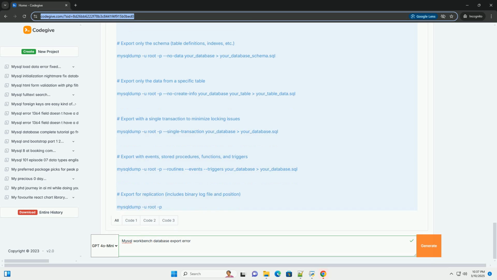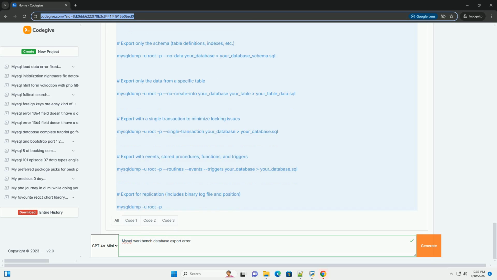3. Update MySQL Workbench and MySQL Server. Ensure that you're using the latest versions of both MySQL Workbench and the MySQL Server. Updates often include bug fixes and performance improvements that can resolve export-related issues. 4. Test on a different machine. If possible, try exporting the database from a different machine to rule out hardware or network-related problems. 5. Reboot the MySQL server. A simple reboot can sometimes resolve temporary issues that are interfering with the export process.